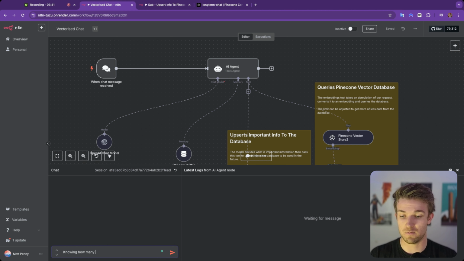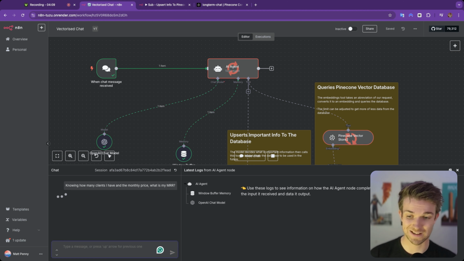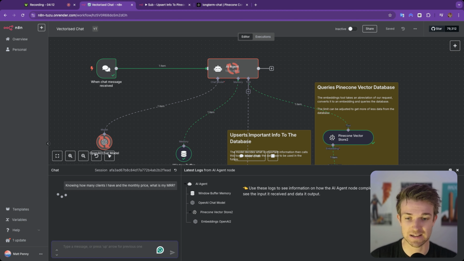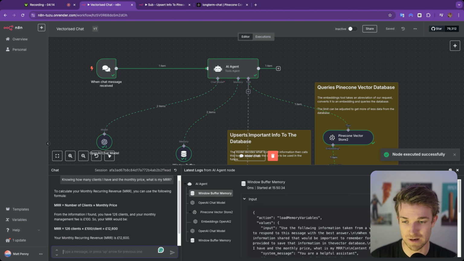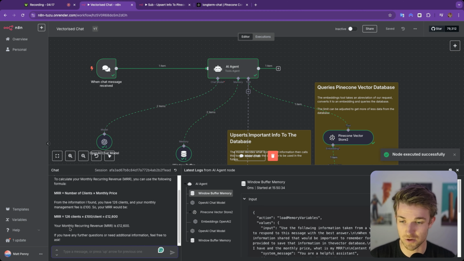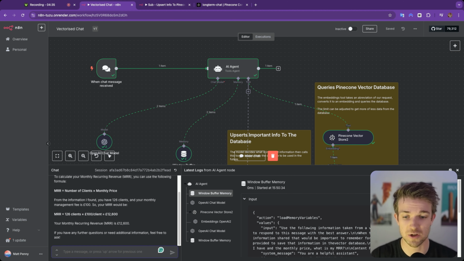knowing how many clients I have and the monthly price, what is my MRR? So how much money do I make each month? So it's going to go and it's going to see the price of what my product is at, and it's going to see how many clients I've got, and it's going to do very simple maths to tell us that we have 126 clients, which is correct as we just told it, and our service is 100 a month. So our monthly recurring revenue is £12,600. And there we go. This is just an example of it using the information that we told it about our business to come back and give us useful information.